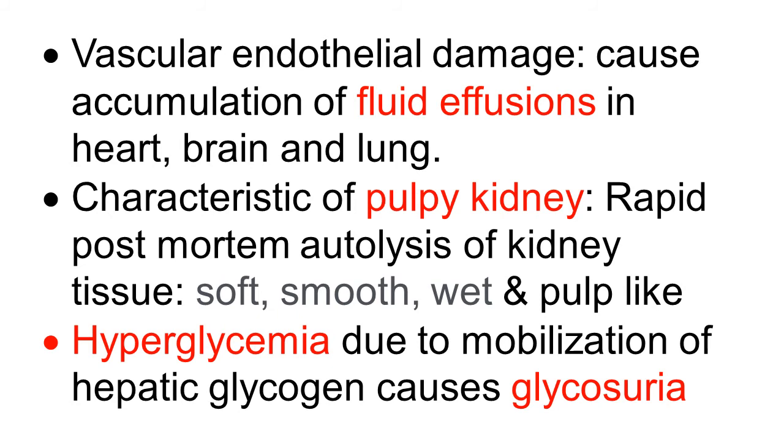The kidney looks soft, smooth, wet and pulp-like. So it is popularly known as pulpy kidney disease. This is the popular name. Disease causes hyperglycemia due to fast mobilization of hepatic glycogen to glucose into the blood, and this hyperglycemia causes glycosuria, presence of glucose in the urine.